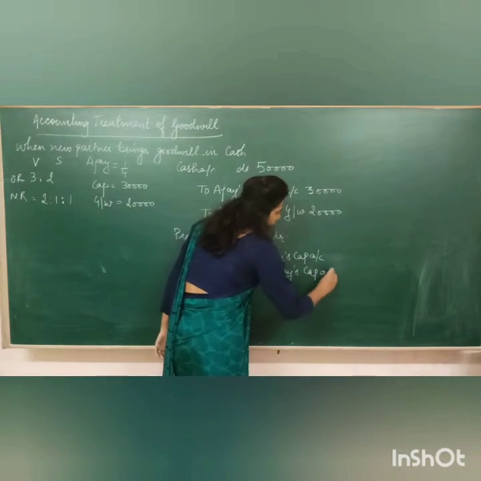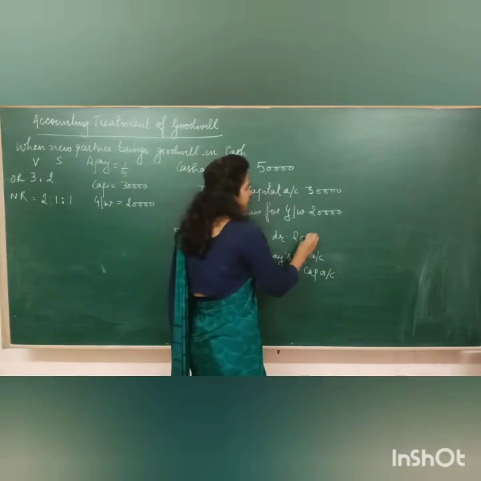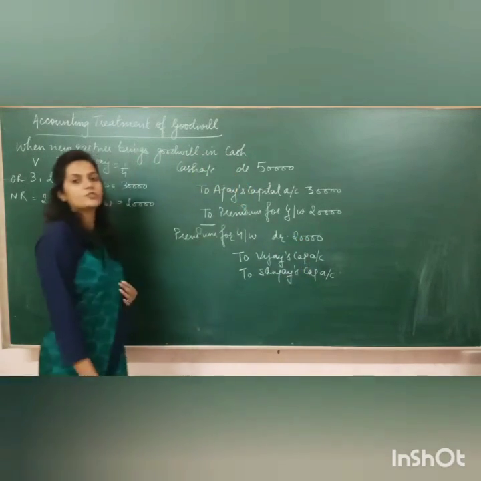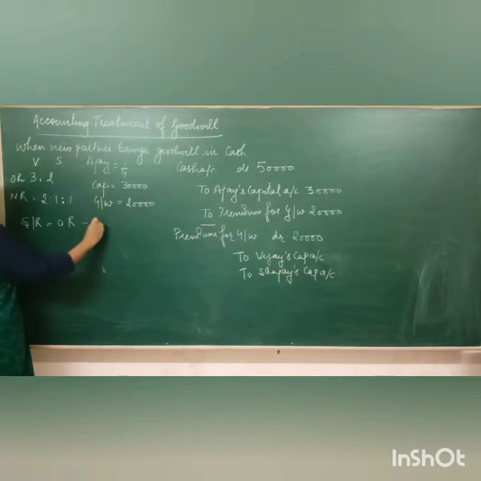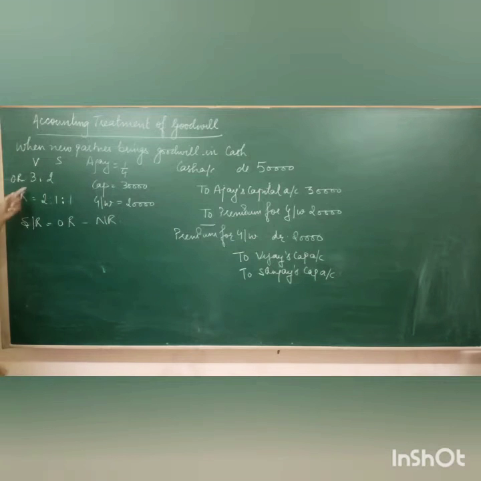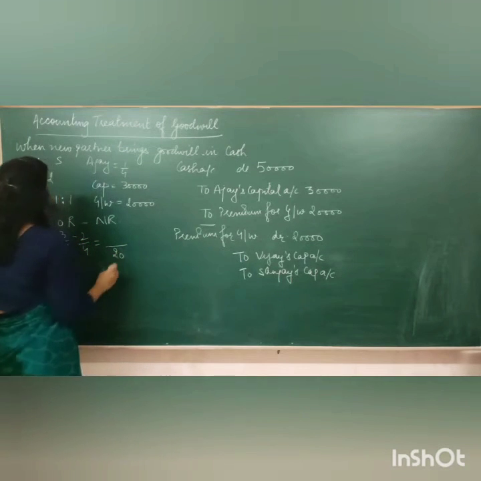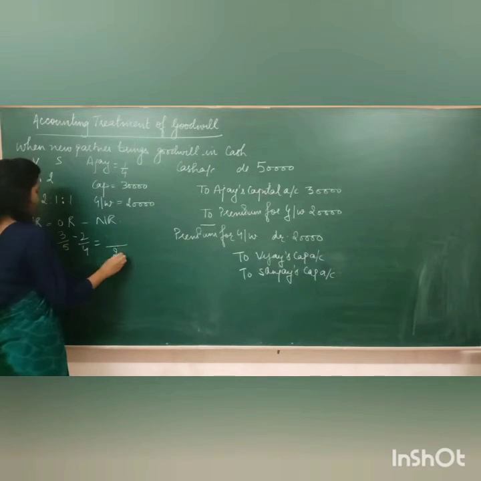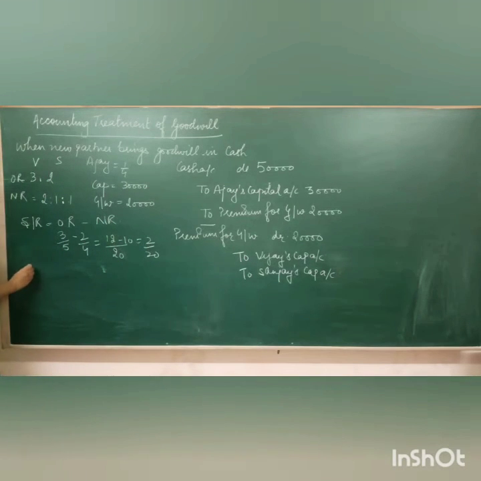to Sanjay's capital account. Now we have to give them goodwill of rupees 20,000. As I told you, this goodwill we are going to give to the old partners in sacrificing ratio. So let us calculate the sacrificing ratio first of all. Formula is old ratio minus new ratio. So first of all, Vijay's old share is 3/5, new is 2/4. So let's solve. It comes to 12 minus 10, 2/20.